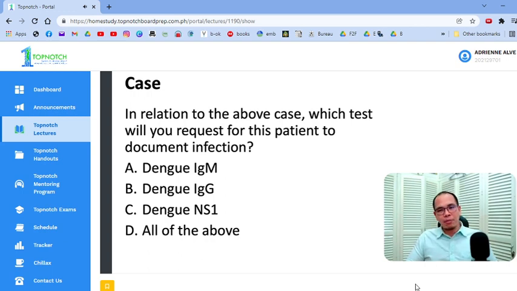So I think there's a PCR test for dengue, but we don't use that left and right in clinical practice. It's not that readily available, and mas mahal yun. Okay, so what we use would be your dengue blot and your NS1. Okay, your NS1 is an envelope protein of your dengue. Okay, so hindi porket NS1 nakikita lang siya dun sa isang serotype ng dengue. No, you have 4 serotypes of dengue, and all of them will carry this NS1 protein.